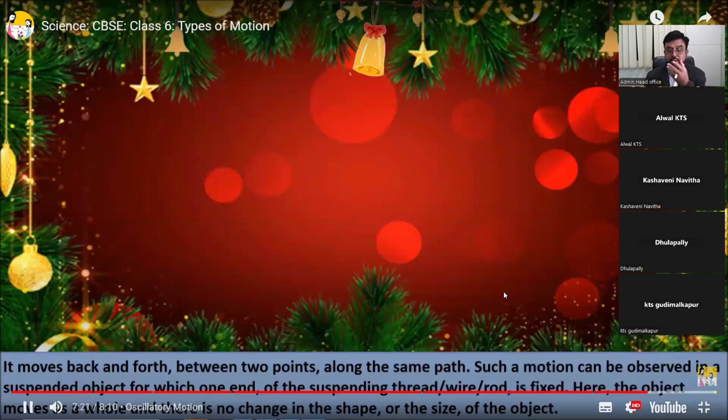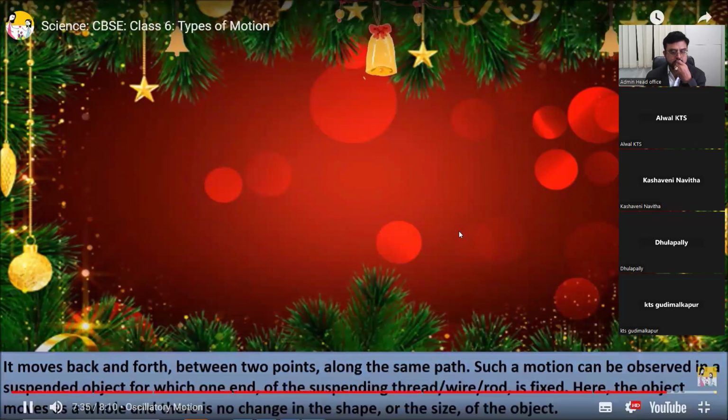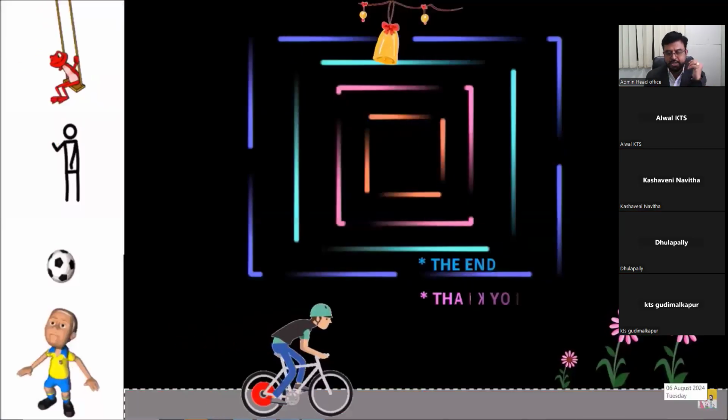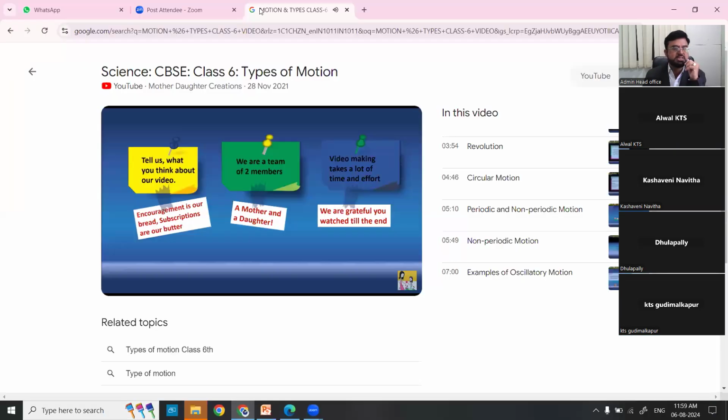Such a motion can be observed in a suspended object for which one end of the suspending thread, wire, or rod is fixed. Here, the object moves as a whole and there is no change in the shape or the size of the object. Right. So these are the basic concepts of our kinematics.